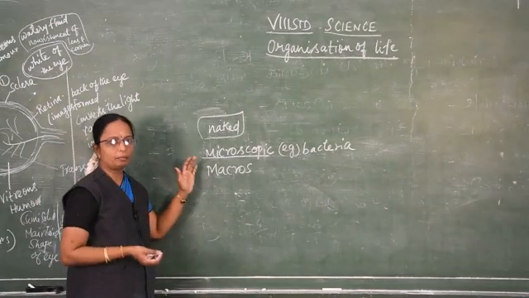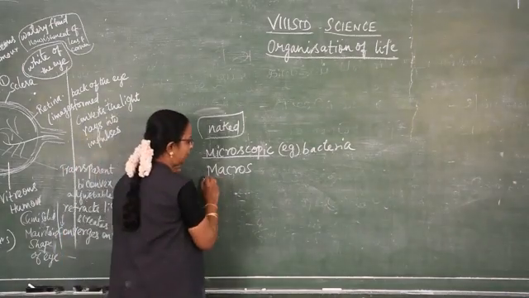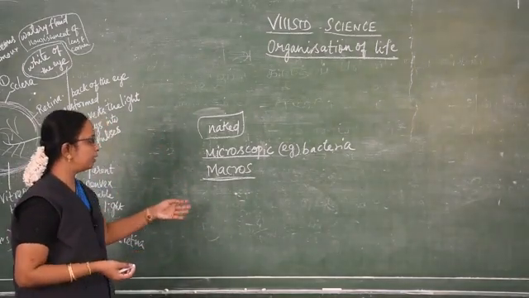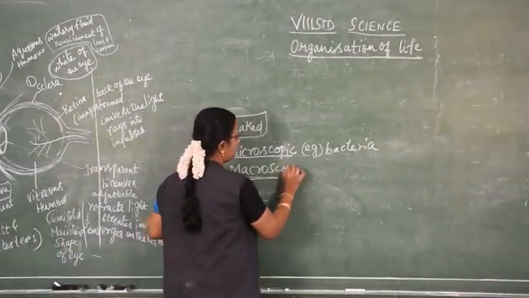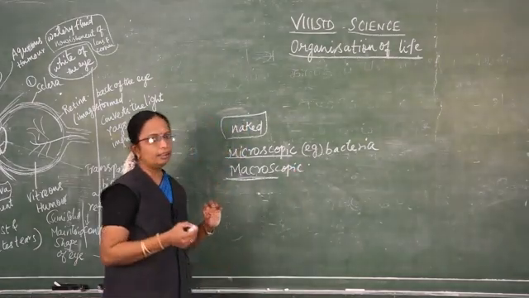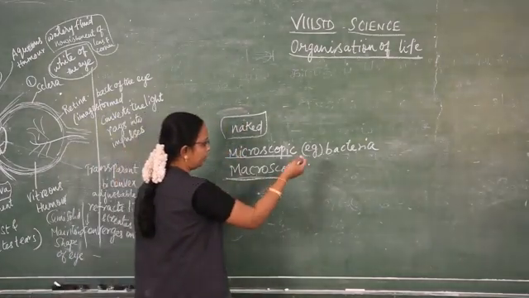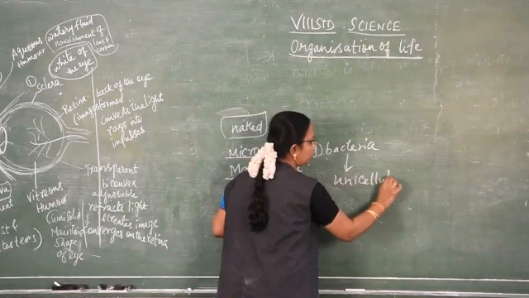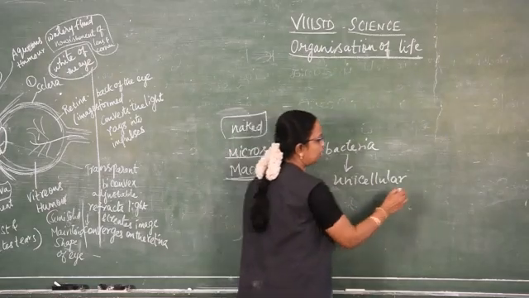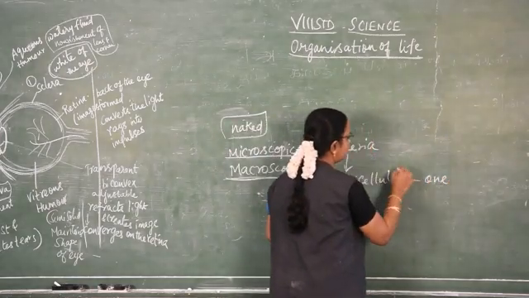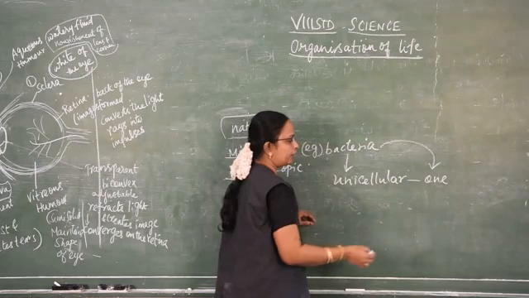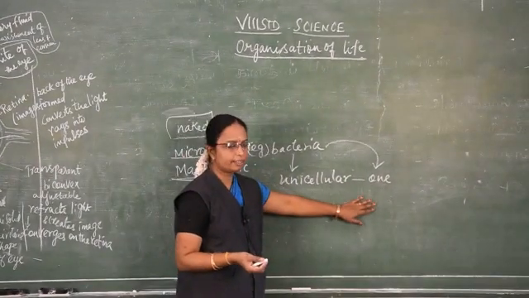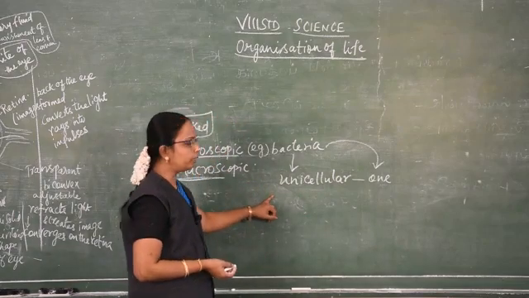Some of the animals which can be seen through the naked eye are known as macroscopic. Macroscopic means with our eyes only we are able to see. And when we talk about animals like bacteria, they are known as unicellular. In them only one cell is present. With the help of that one cell, they do all their activities, that is reproduction, respiration, everything, with the help of that only one cell. They are known as unicellular animals.